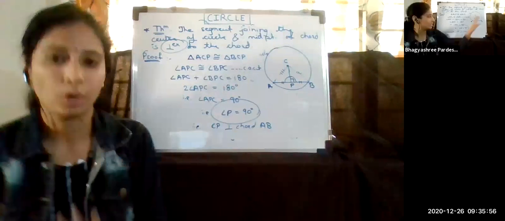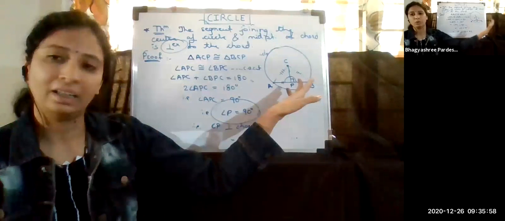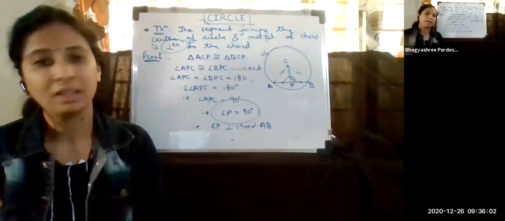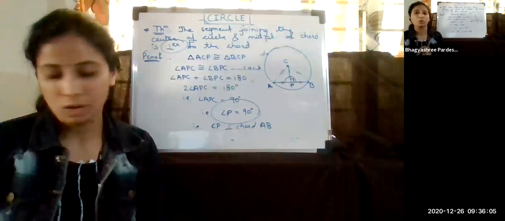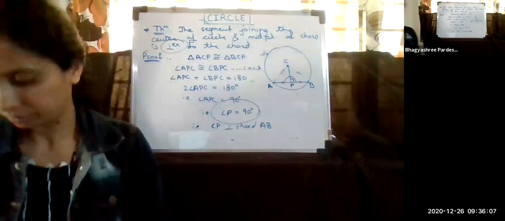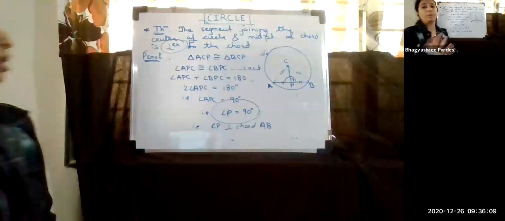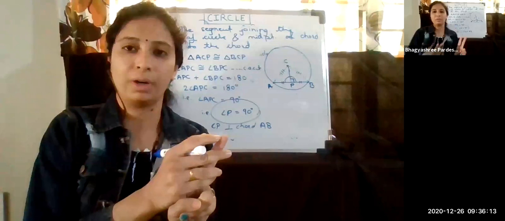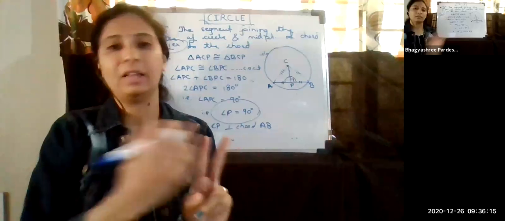Understood what we have done? It is 90. That means it is perpendicular to AB. So this was the converse. We just go from back to front. That is called the converse of a theorem. Okay, so this was for the properties of a chord. These are two different parts of just one property. In that one property, we have done the two things.